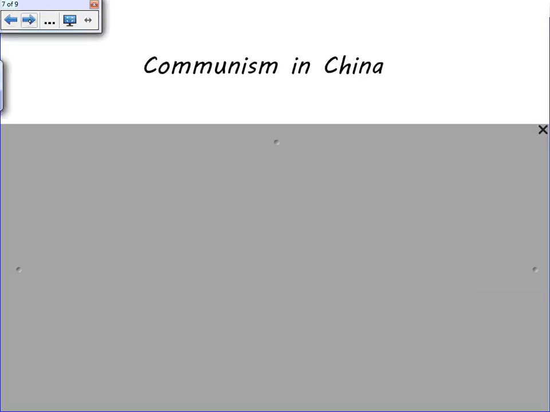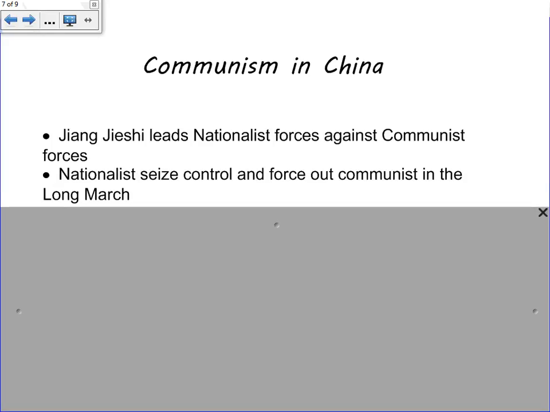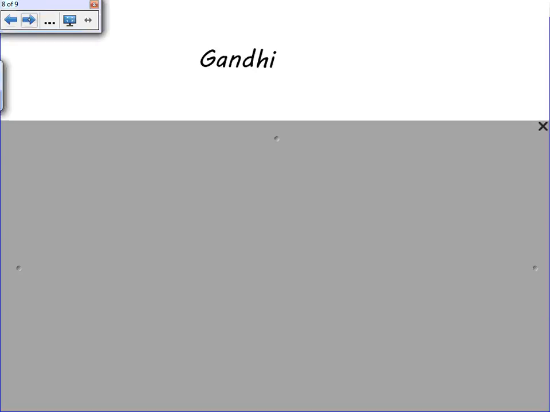Mao Zedong will go up against Chiang Kai-shek, who will lead the nationalist forces against the communist forces in China. Chiang Kai-shek will eventually seize control of China and force the communists out. Now, Chiang Kai-shek seizes control with the help of Great Britain and France and other Western nations. But he's able to take control of the government, and he's able to force the communists out in an event called the Long March, in which the communists have to flee the pursuit of the nationalist army. A little bit later on, in a different segment, we'll talk about the advancing Communist Party in China.